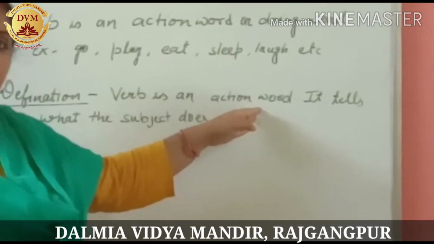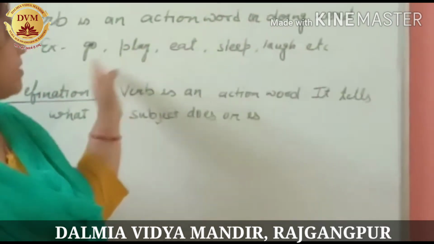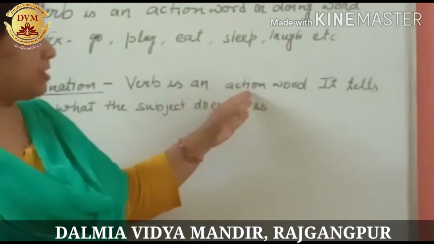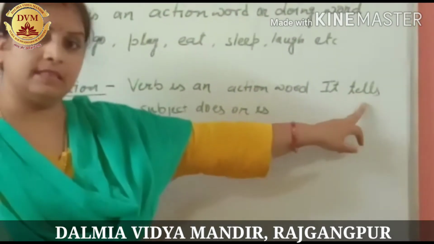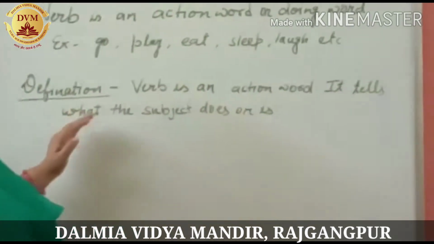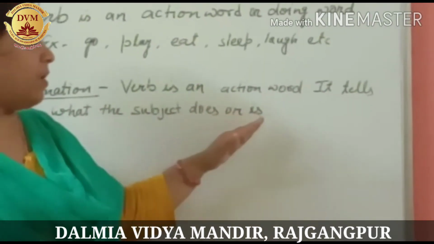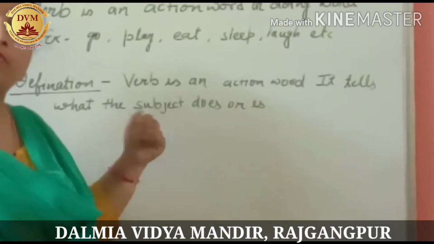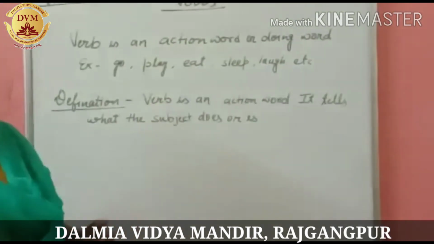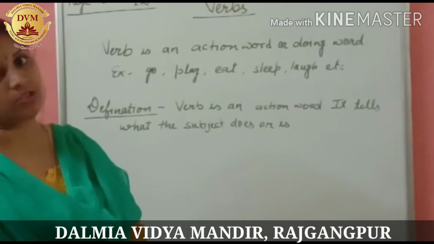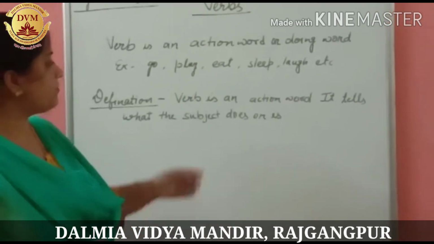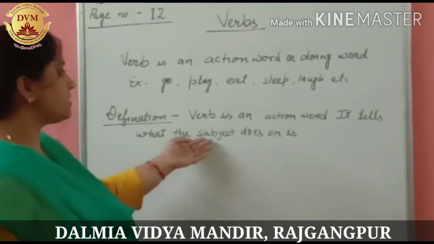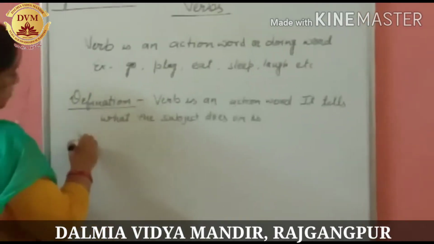Action word तो आपने समझ लिया. Action word, doing word, examples also I have shown here. So verb is an action word. It tells what the subject does or is. Now again there is a new word for you, subject. Subject means what? Your Hindi, Math, English? No. The meaning of this subject in grammar is something else. Now let me tell you what is subject. It is a very important point.